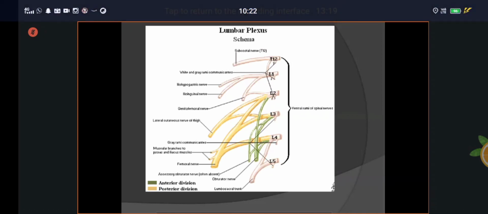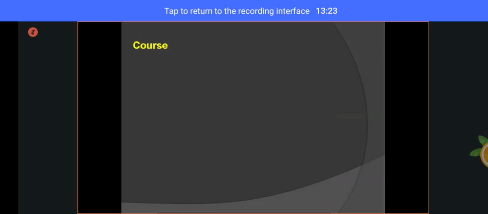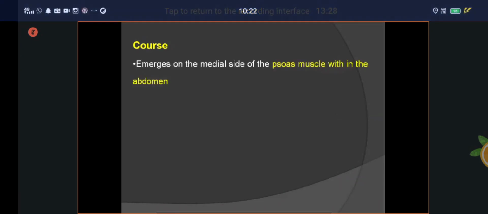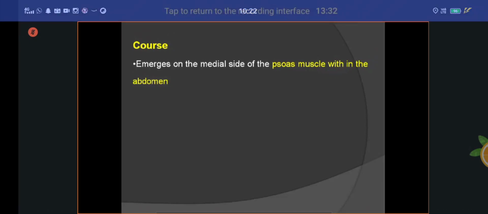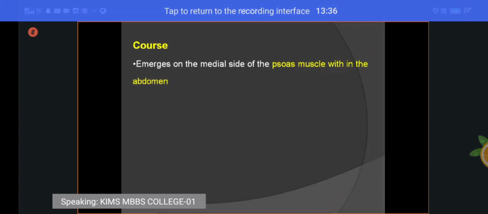Understand? Next, coming to the course of the nerve. What is the course of the nerve? See here. It emerges from the medial side of the psoas major within the abdomen.